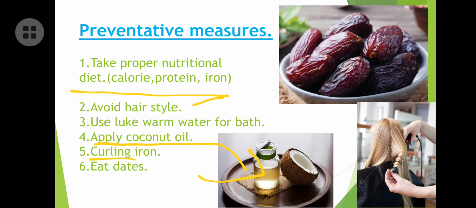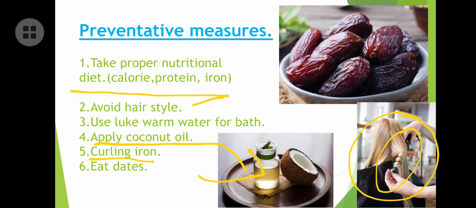Then curling iron, this type of technology: we take the machine and straighten the hair with the help of that iron machine, to stop the curling. Some hairs are curly in nature. To prevent that curling, we use these hair iron straighteners. See, you are observing in the picture, they are using all that. You should not use it, and it is especially used in salons.